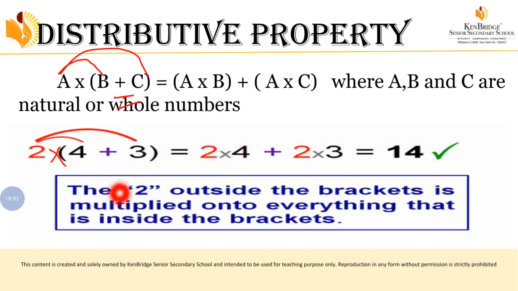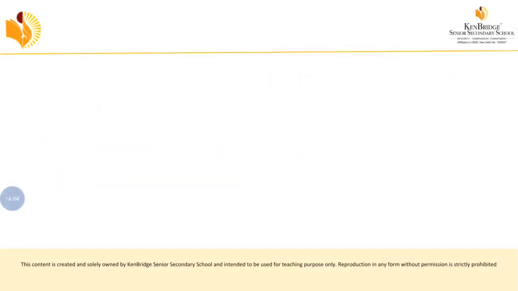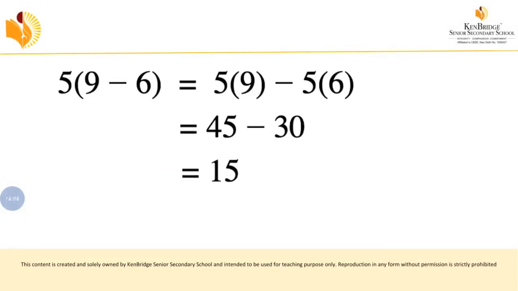And here what we did, the 2 is outside the bracket, so it is multiplied onto everything that is inside the bracket. Whatever is outside the bracket, you have to multiply to the inside bracket. Okay, so let's move on to the next one. First we have seen about the addition, right?